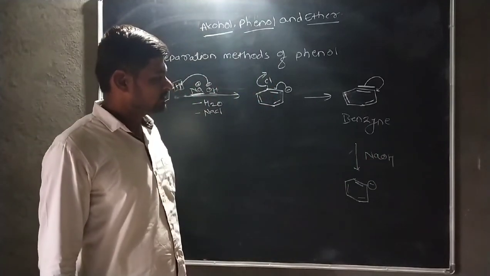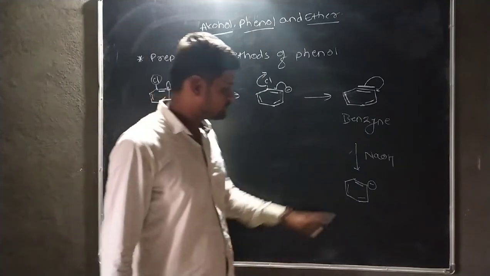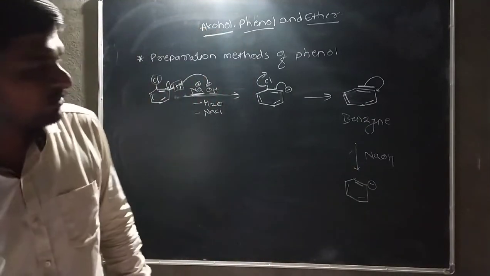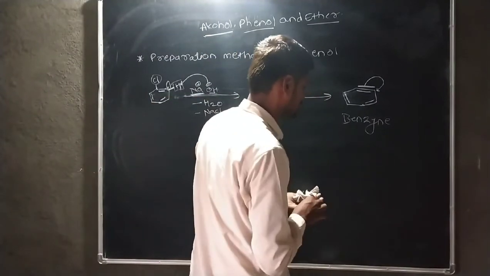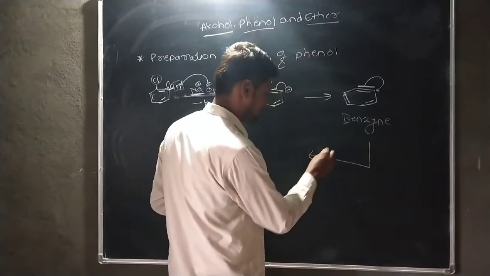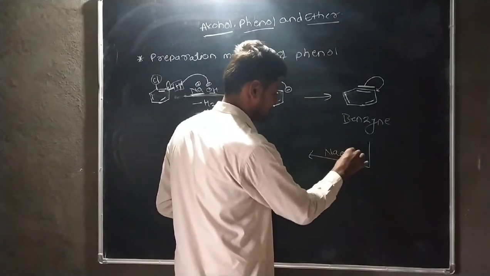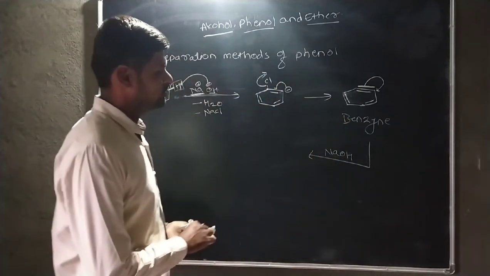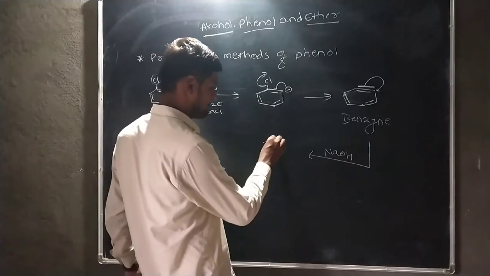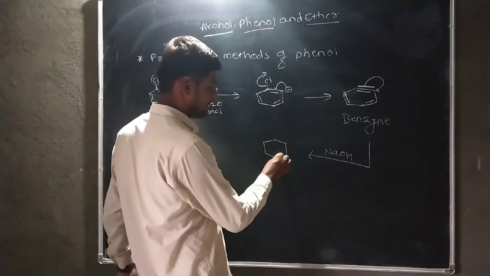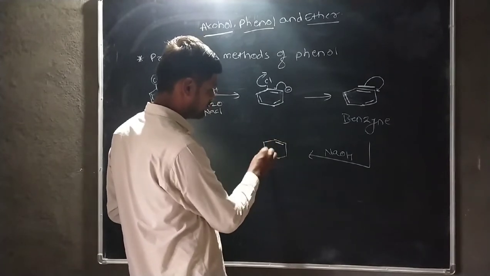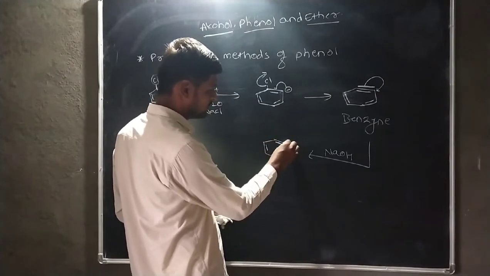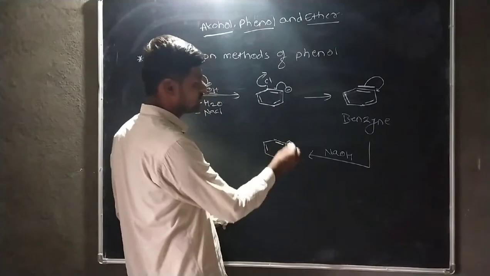Then this OH minus. Here we also write NaOH. This is a double bond. Here, the negative charge is present on this carbon atom.